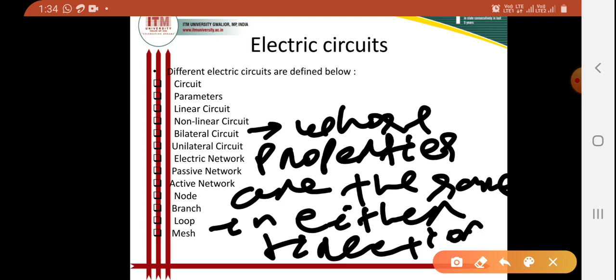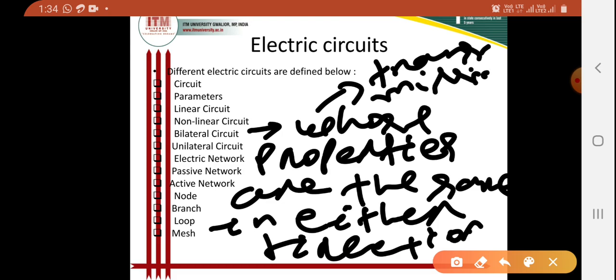And the example is what? Transmission line. So this is our example for bilateral circuit.